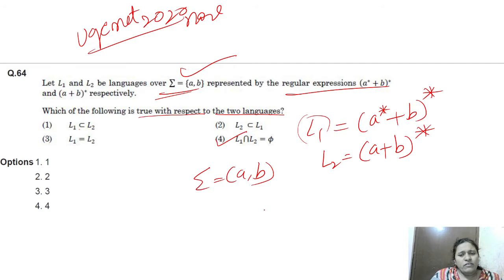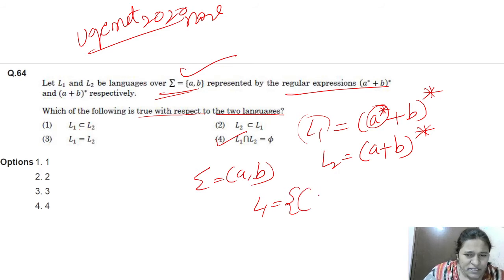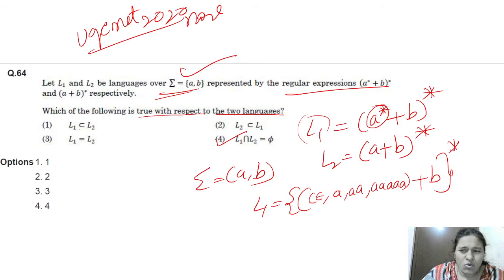Now we will generate some strings, then we can come to know whether these two languages are equal, or a subset, or empty. We can easily say, a star means what? Epsilon is also possible, and a is possible. Any number of a's can be possible. a star means this, right? Plus b whole star.